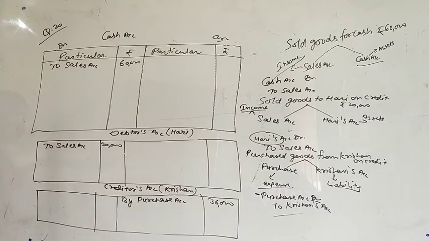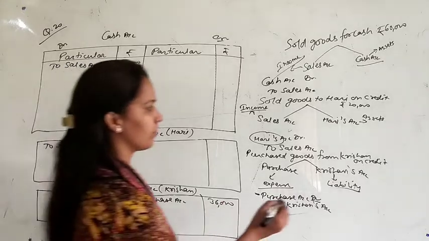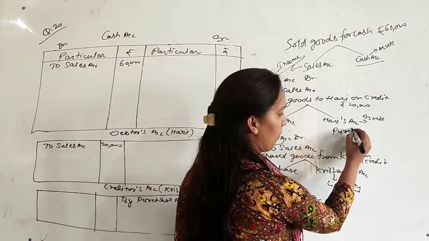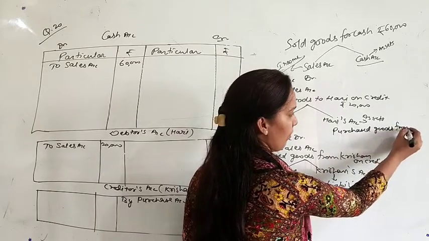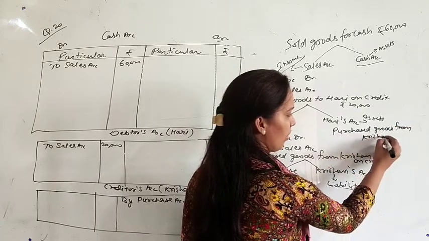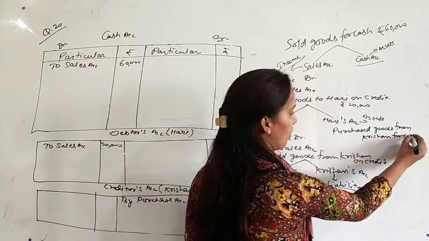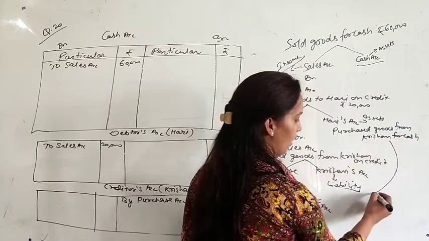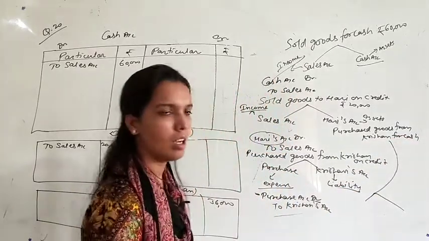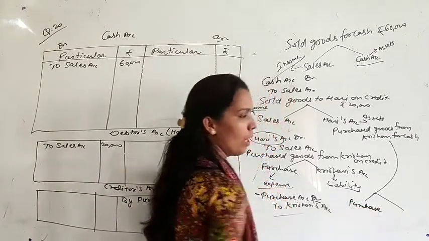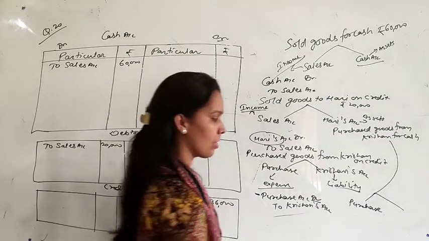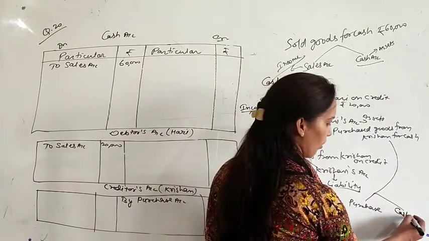Next point, purchased goods from Krishan for cash. First of all, check which two accounts are affected here. Purchase account, this is the first one. You are purchasing in cash, so the second account affected is the cash account.